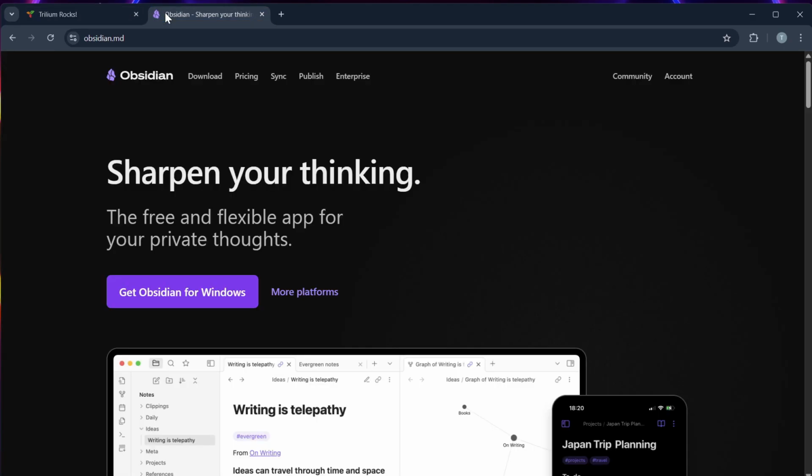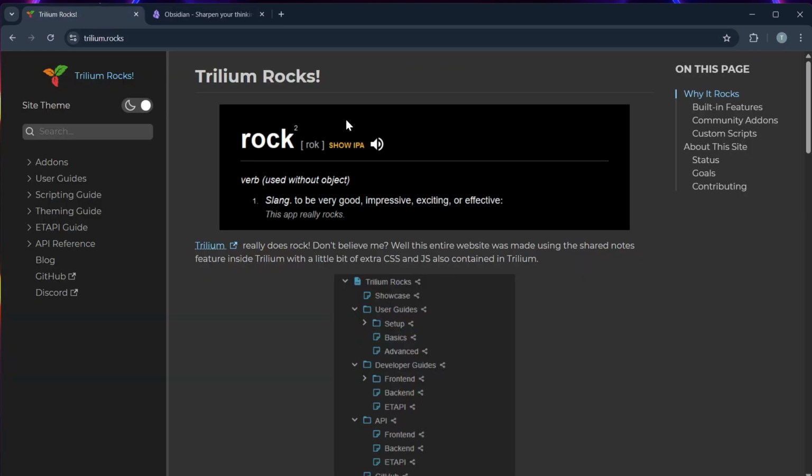Trilium versus Obsidian. In this 2025 comparison, we'll find out which note-taking platform is the best, so make sure to